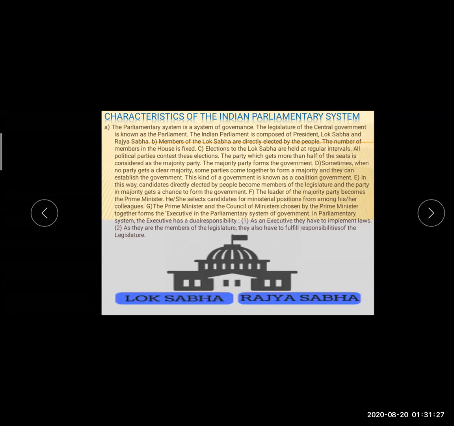You have to learn that the members of the Lok Sabha are elected by the people, and some members of the Rajya Sabha are appointed on the basis of their performance. Take the example of Sachin Tendulkar or the actress Rekha. They are members of the Rajya Sabha because they have performed well in their own field. So some people are appointed on that basis also.